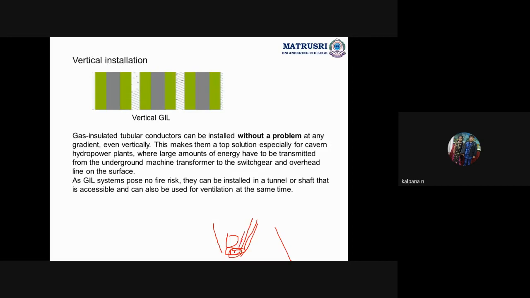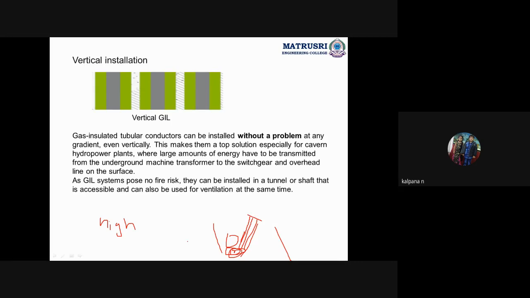Now, the GIL's main advantage is what? High power transmission. From the generating stations we will get high power only. That high power will be transmitted from the lower point of the hill to the higher point of the hill. We can use a vertical GIL like this.